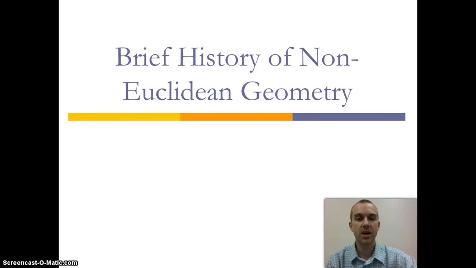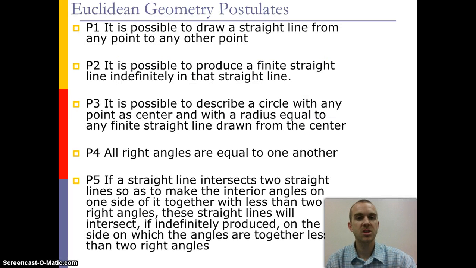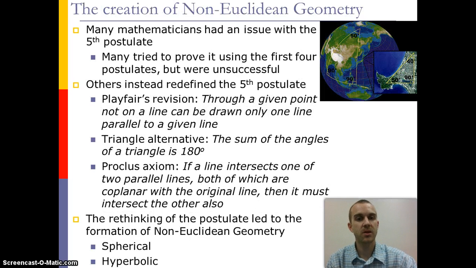In this video, we'll explore non-Euclidean geometry. Now, Euclidean geometry started with 5 postulates, but it was the 5th one that gave everyone so many problems, to the point where people were trying to prove the 5th based on the first 4 postulates, and it's been revised along the way to try to make it make more sense to people.